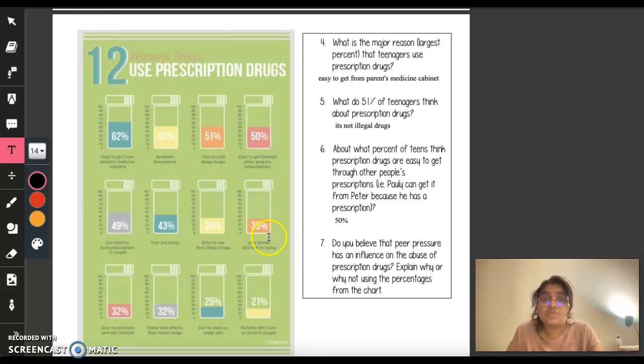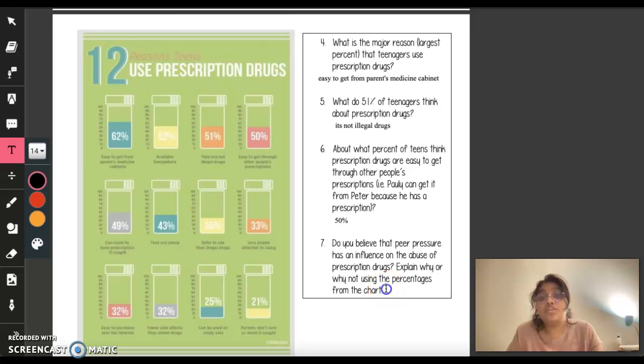So 33% of teenagers think that the use of prescription drugs is less shameful than simply not using it. Using that information, do you believe that peer pressure has an influence on prescription drugs? I would say that yes, because 33% is definitely not a small number. Peer pressure definitely does have an influence on prescription drugs.